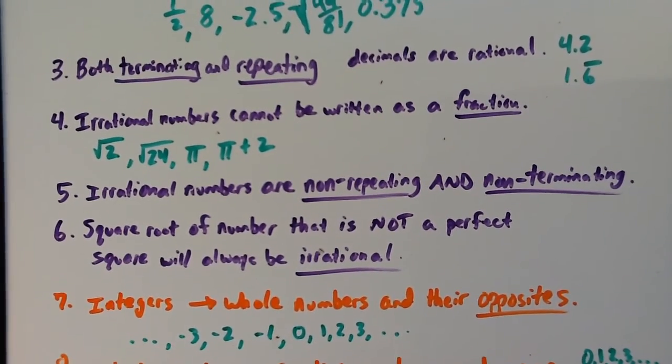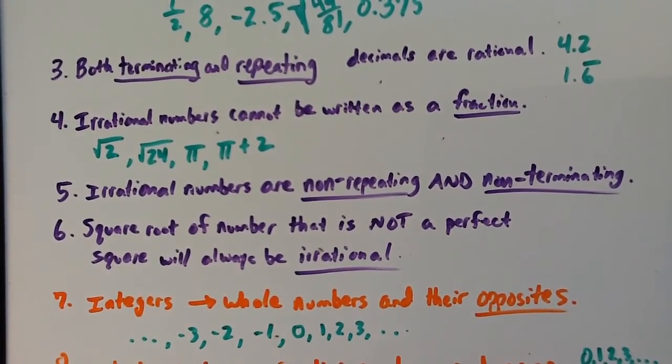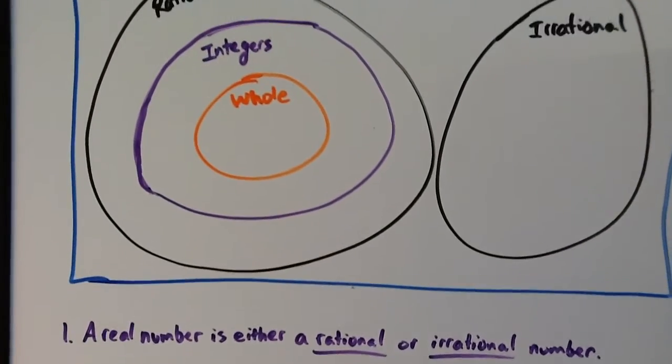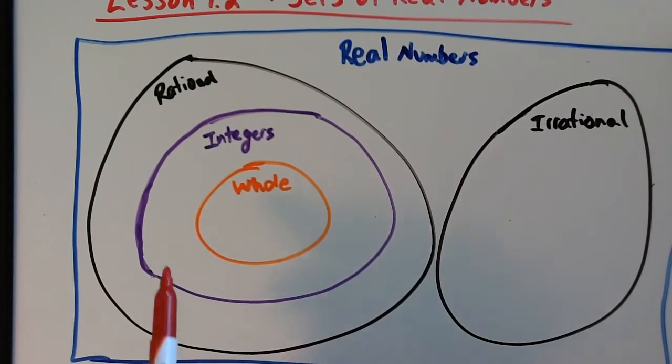That makes up the set of integers. All integers are rational. As you can see, the integers circle is inside the rational circle. So the integer set is inside the rational set because all integers can be written as a fraction or a decimal. But not all rational numbers are integers.